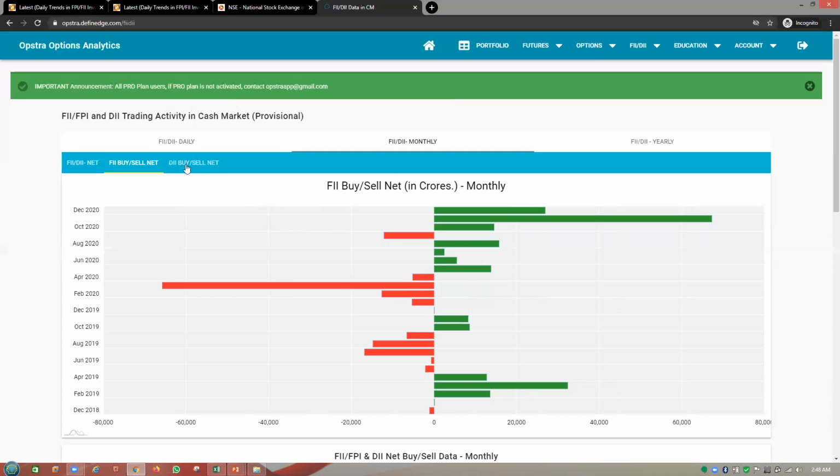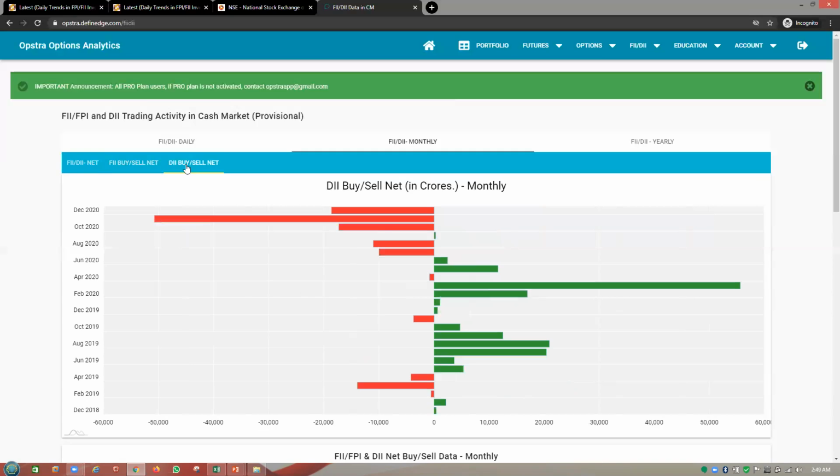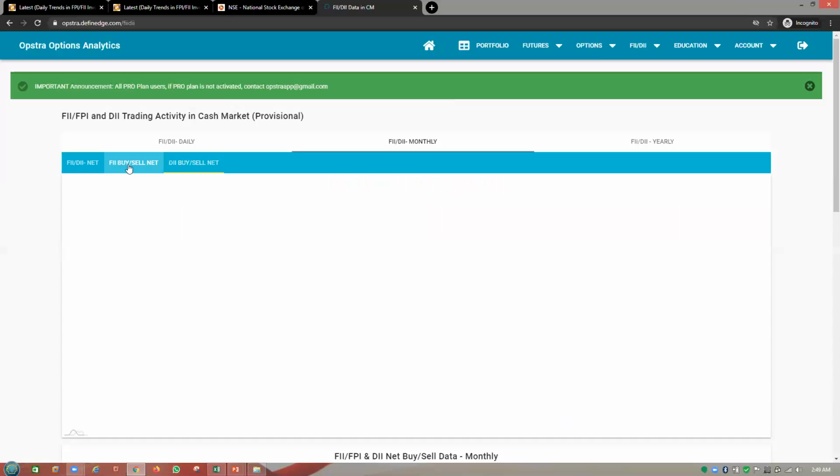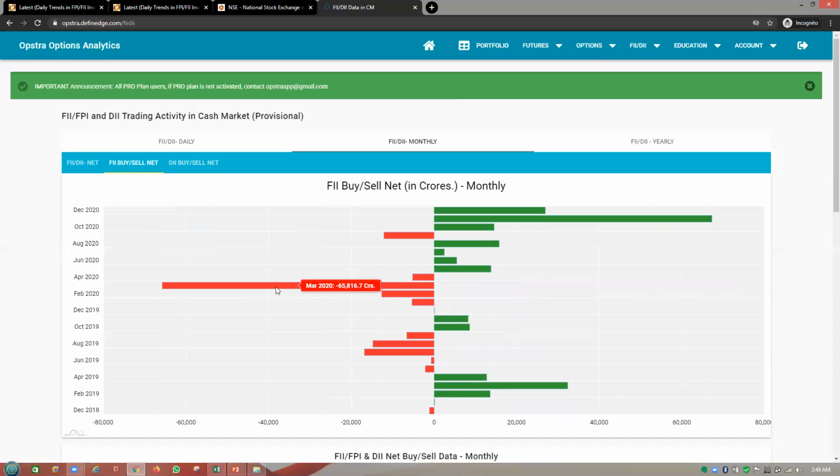Now, if I go to the DII data over here, these guys are the buyers. DIIs are the buyers in the March market. Now, if you relatively see, these guys are the net sellers in the month of November and in the month of December. And if you see over here, the same guys sold in the month of March and they are buying in the month of November.